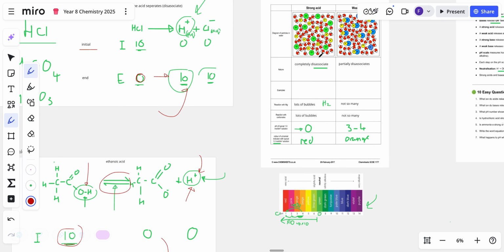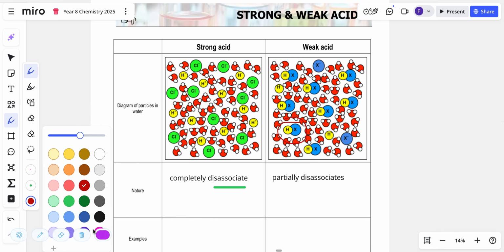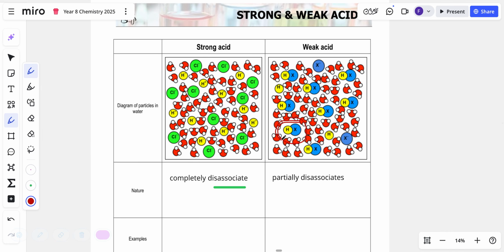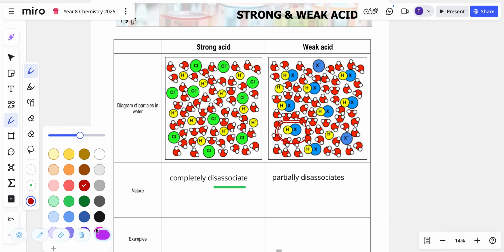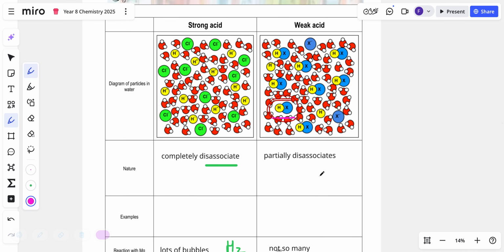Okay, now I'm going to use some technical words. A strong acid completely dissociates, completely breaks down into H plus ions. Look at all these H plus ions. A weak acid only partially dissociates. Look, some of them are still stuck together. All right, let's do a crazy pink. I think crazy pink will stand out. That's crazy pink there. Even that doesn't stand out. Let's see if we can highlight it. So these 2 haven't separated. They haven't broken apart. So it partially breaks apart, it partially separates, it partially dissociates.